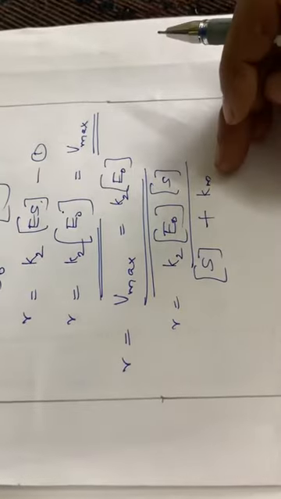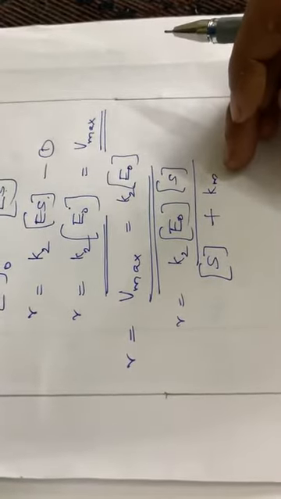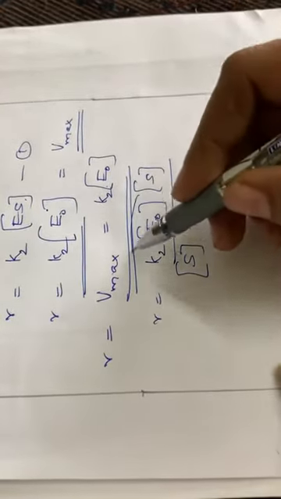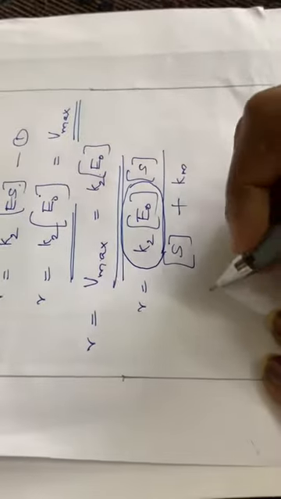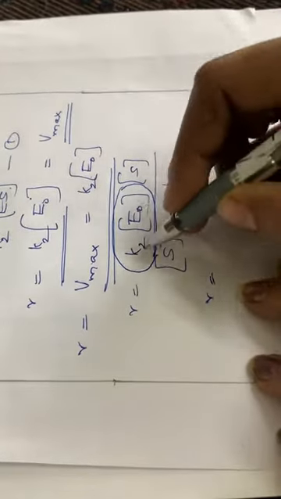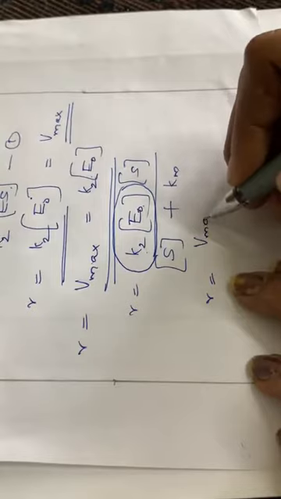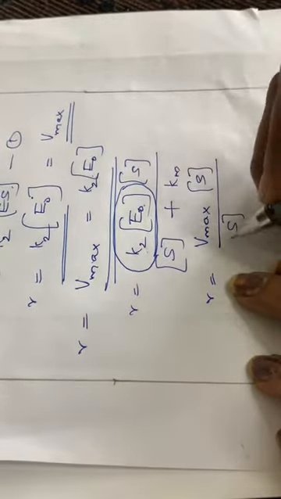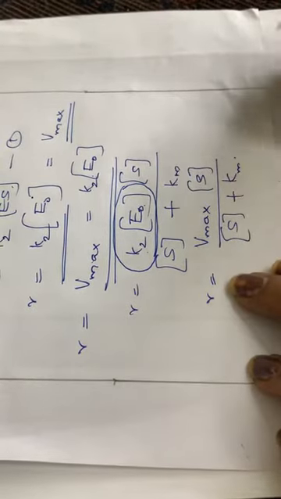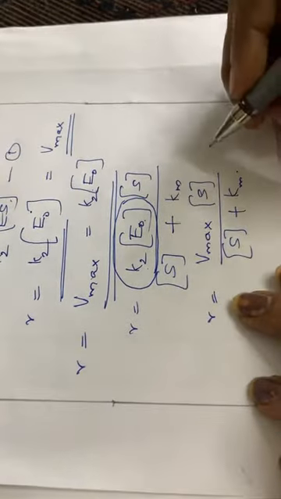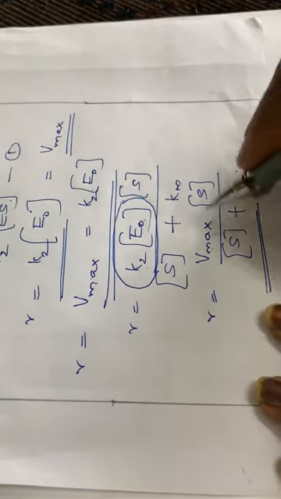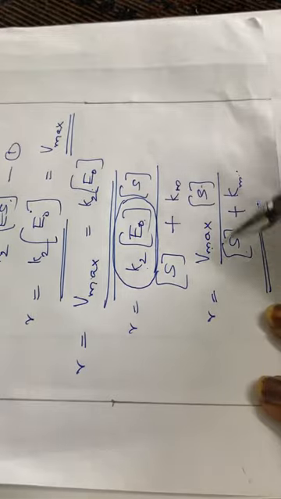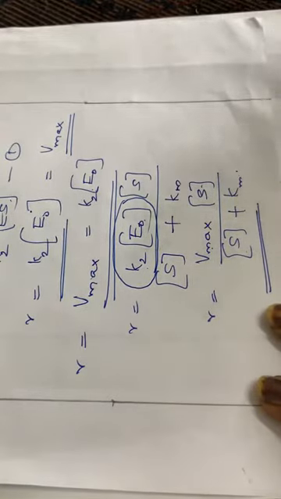Now you have to substitute: Vmax is equal to K2 into E0. So rate is equal to Vmax into concentration of S divided by S plus Km. You have to rearrange this equation. So that is the first condition: at high concentration, the rate will be equal to this much.